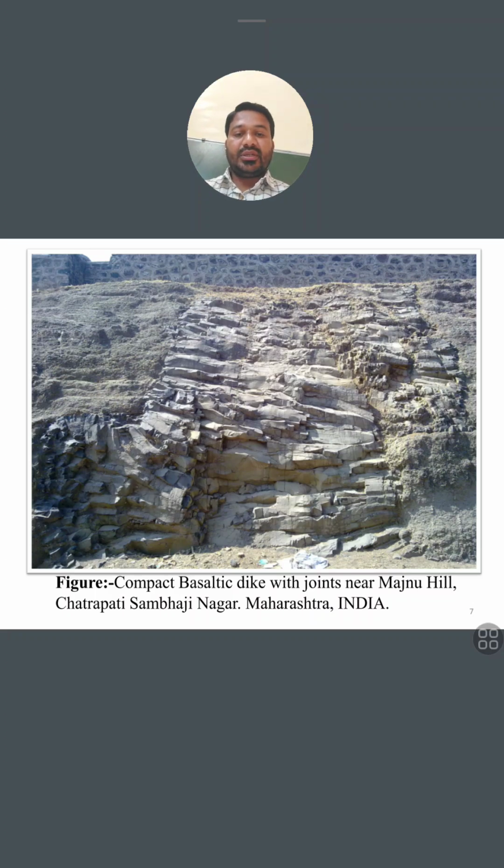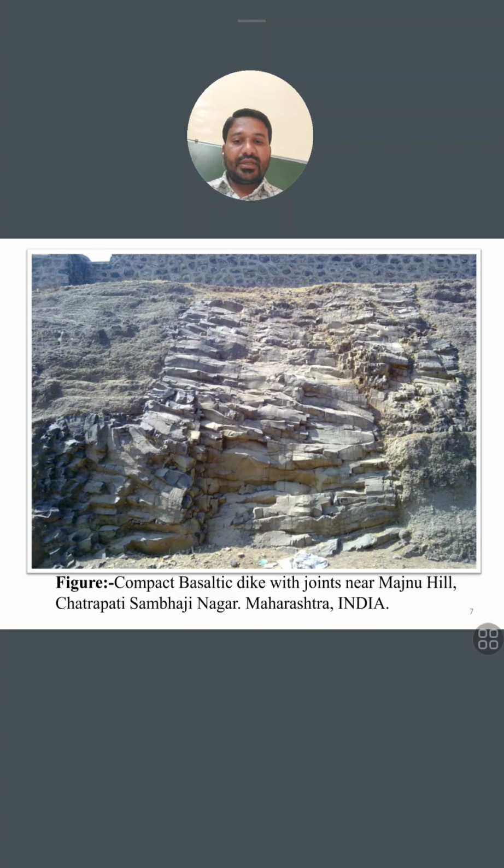In our Chhatrapati Sambhaji Nagar, there is a Majnu Hill. Beside that, near Nehru Bhavan, this dike, not Nehru Bhavan, that dike is also present there, but at the Maulana Azad Research Center, at that place, this dike is present. You will see the standing vertical rocks in between the country rocks.